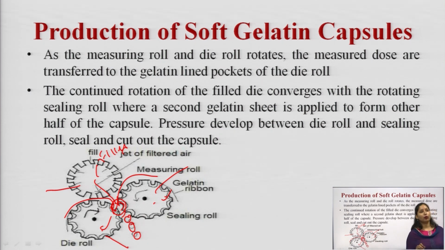As the measuring roll and the die roll rotate, the measured dose is transferred into the gelatin-lined pocket of the die roll. The continued rotation of the filled die converges with the rotating sealing roll, where a second gelatin sheet is applied to form the other half of the capsule. Then pressure develops between the die roll and the sealing roll, which seals and cuts out the capsule.